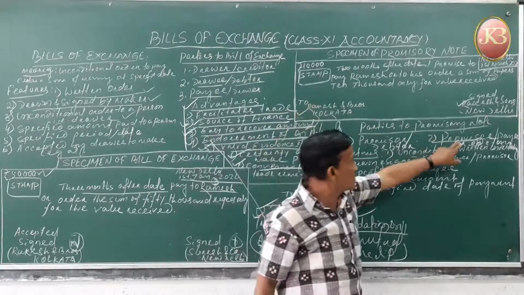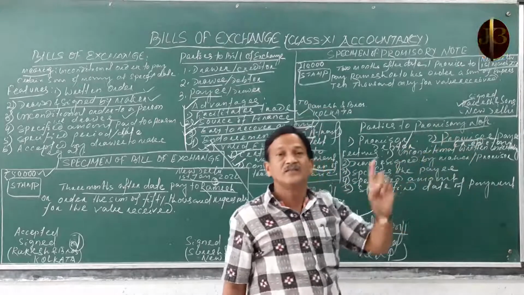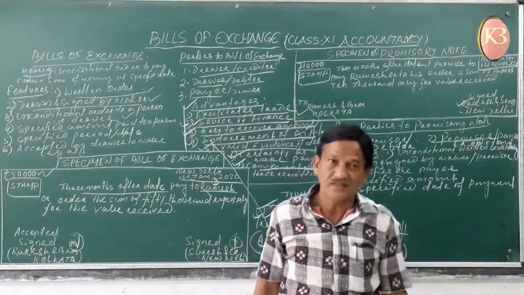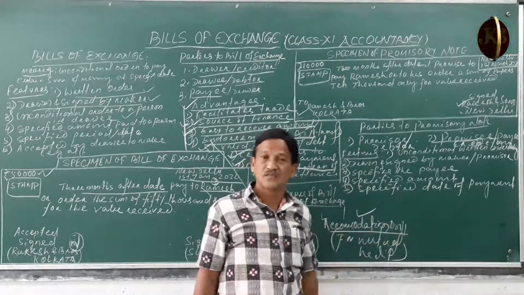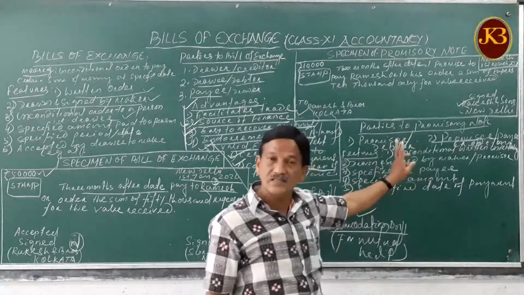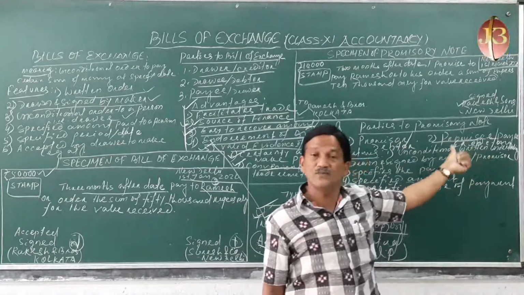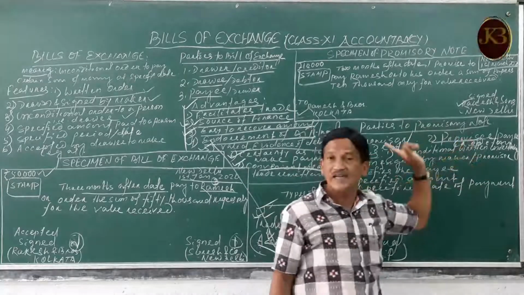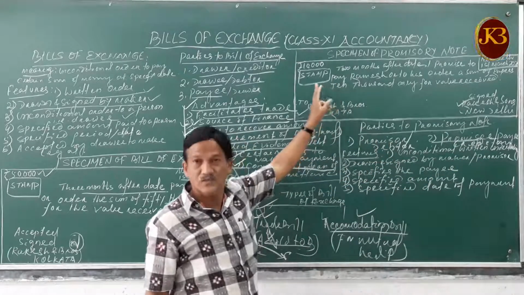He is the promisee, or the payee, the person who receives the payment. And the promisor is the person who promises to make the payment. So the promisor is nothing but the debtor, and the promisee is the payee, the person who receives the amount, or the creditor. These are the two parties involved in the instrument.